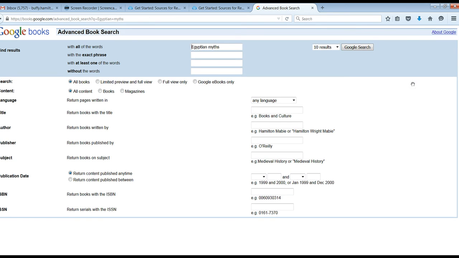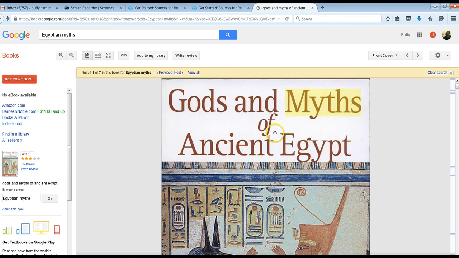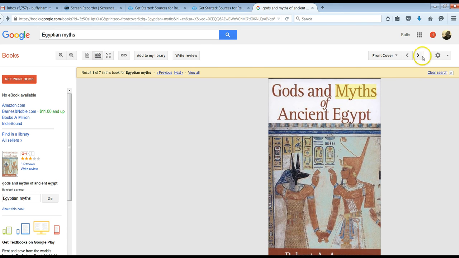There is also an advanced book search that you can use if you want to narrow your results a little bit more. But most of us probably won't need that since a general search will get you, for the most part, what we're looking for this particular project. You can view the book in two-page mode.